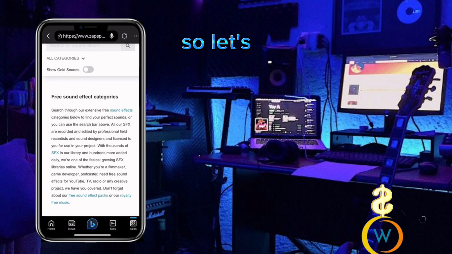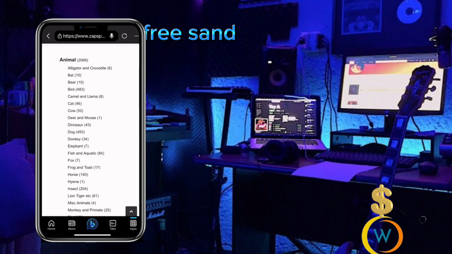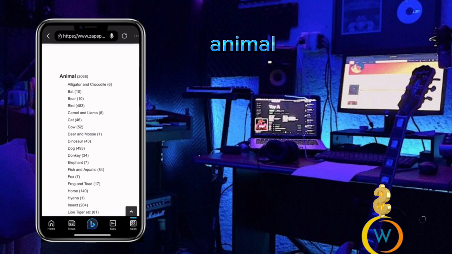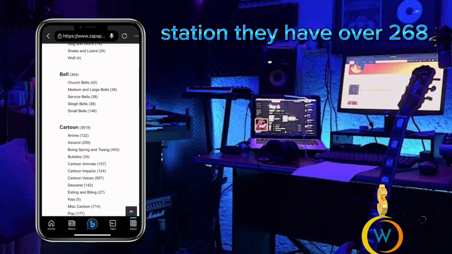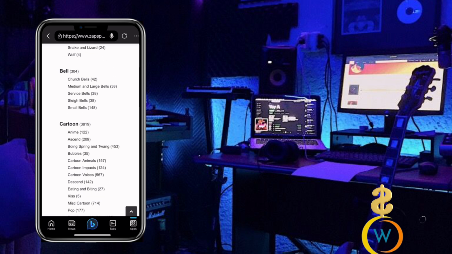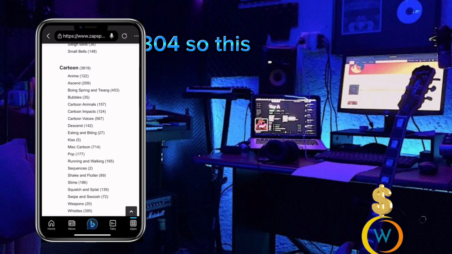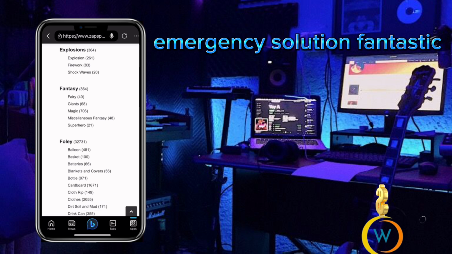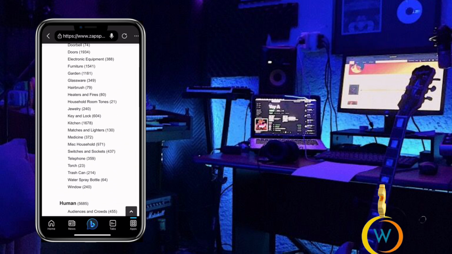So let's try to download free sound effects. Okay, these are the free sound effects. Animals, Animal Station, they have over 268 sounds. Bows, 304. So these are the sound effects: emergency, explosion, fantasy, folly, food and drink, horror.